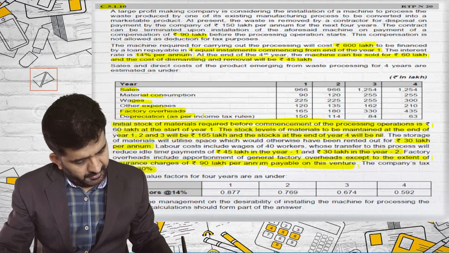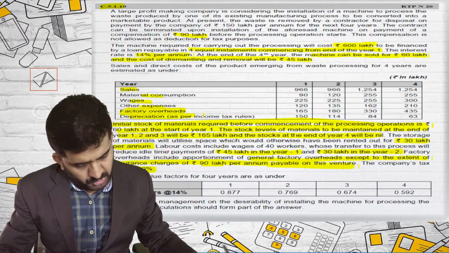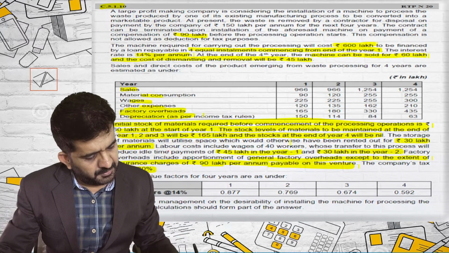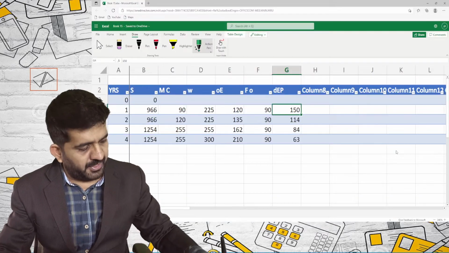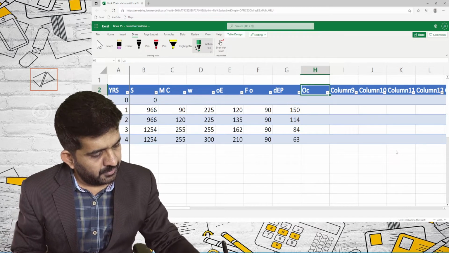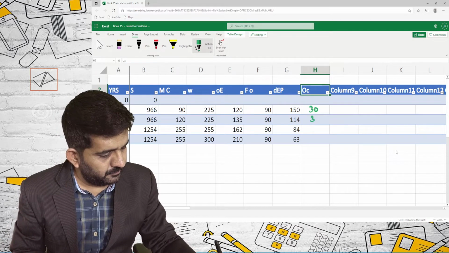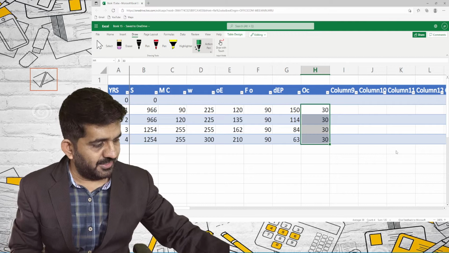All right. Any other thing? Yes. This is working capital. The storage of material will utilize the space which would otherwise have an opportunity cost of 30 lakhs per annum. So opportunity cost is 30 lakhs per annum. So every year it is 30 lakhs.